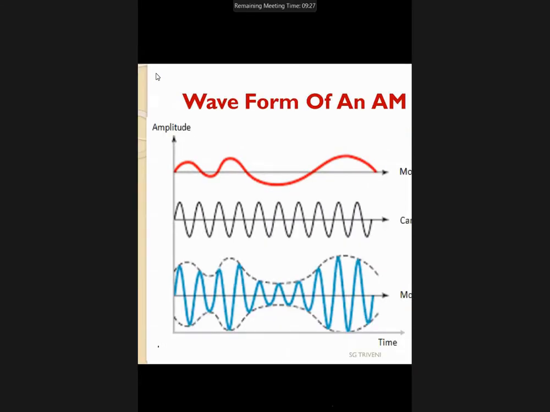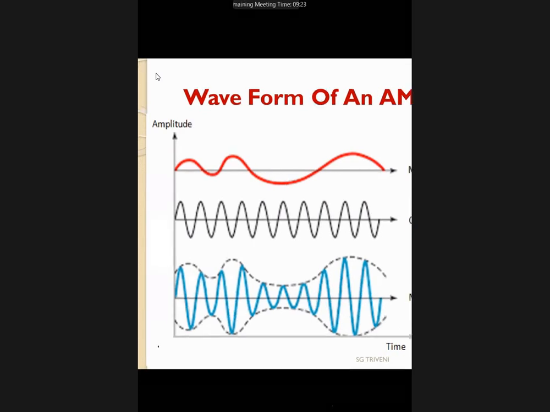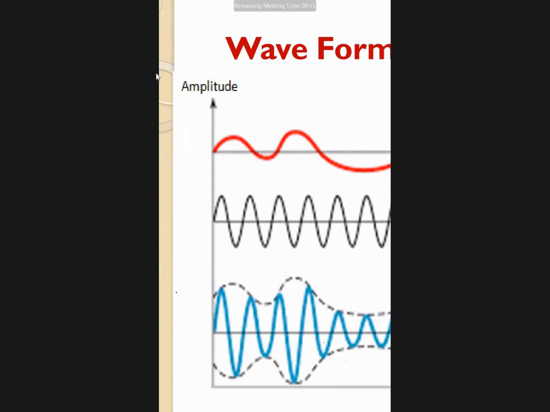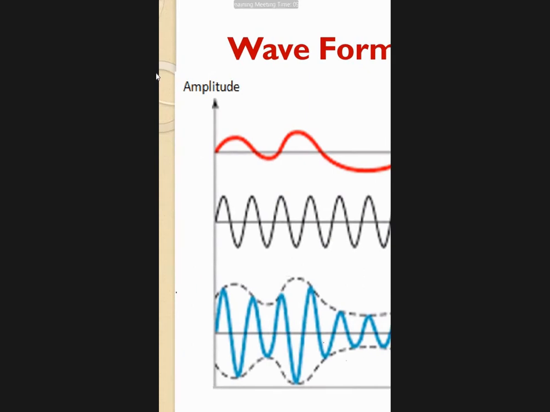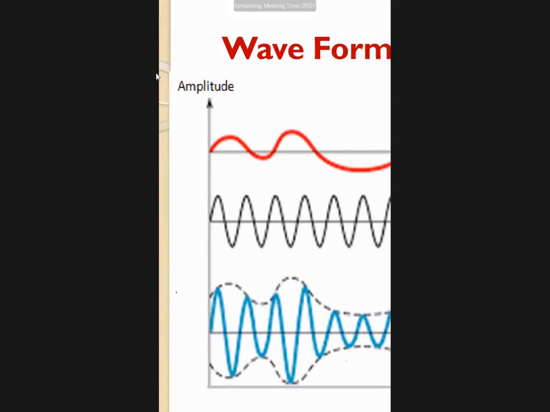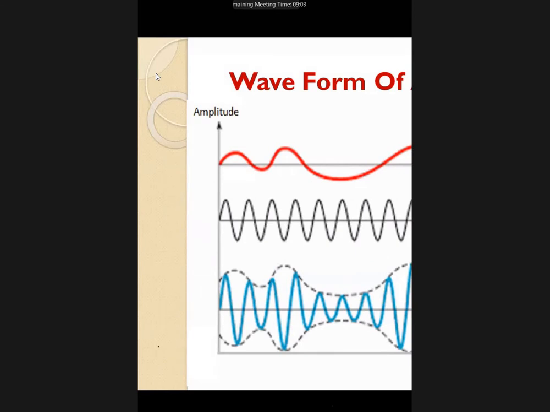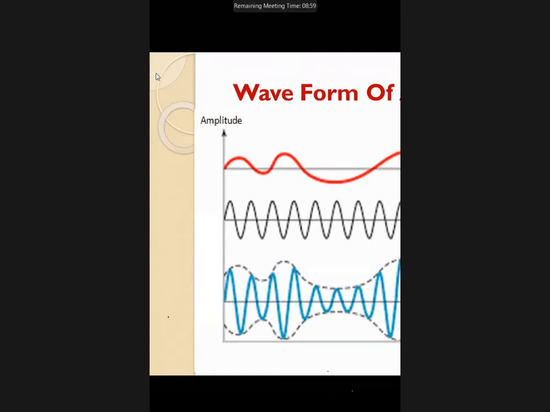So we can say that in the amplitude modulated signal, no phase change is there and no frequency change is there. Simply the amplitude is going to vary. Sometimes it is high, sometimes it is very less. It depends upon the value of the amplitude of the message signal. If you look at the modulated signal, it is very clear. Look here, simply the amplitude of the modulated signal follows